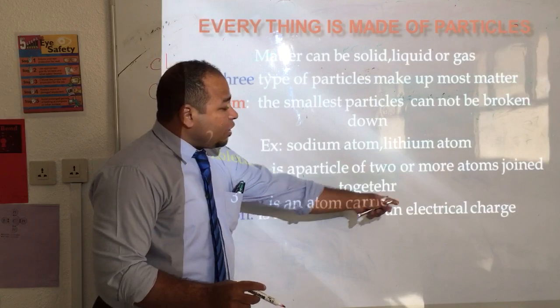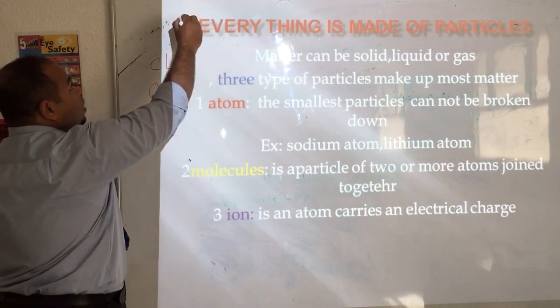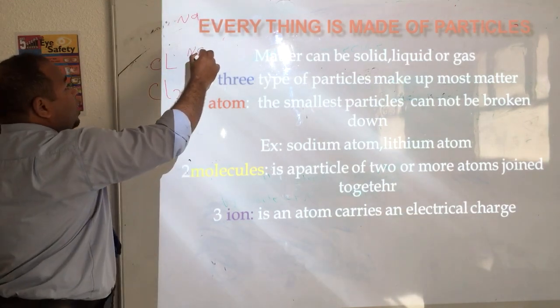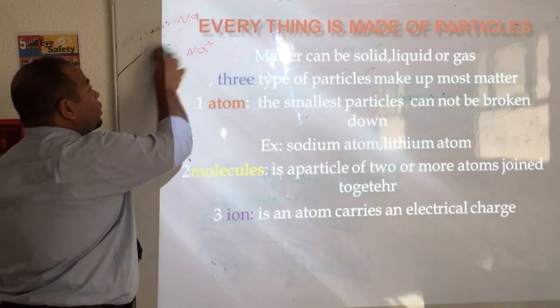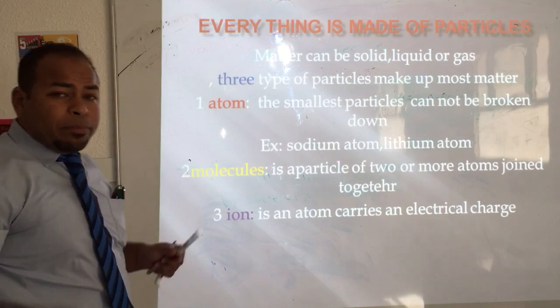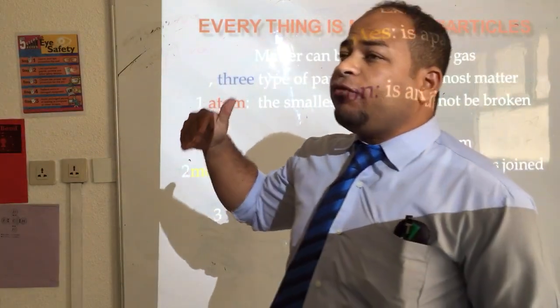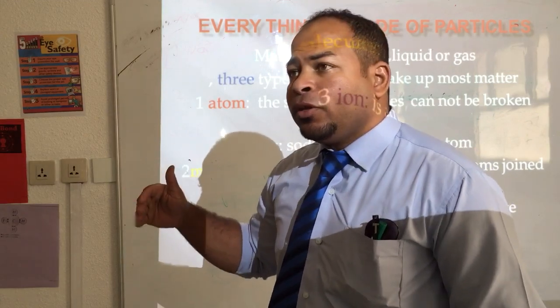An ion is an atom that carries an electrical charge. If you have Na, it will be an atom. If I have Na positive, that means ion, because it carries an electrical charge. Maybe you have a question: which one of the following is an ion?